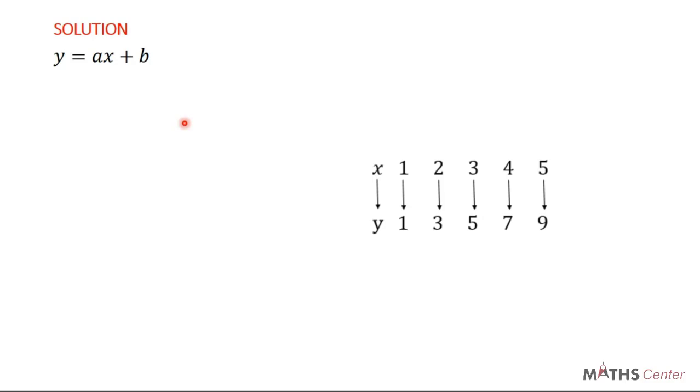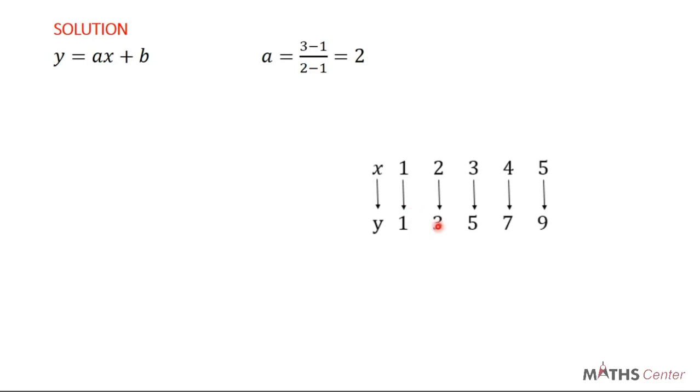Very simple. So let's find A. We are saying that A is given by the constant difference of the codomain divided by the constant difference of the domain. The constant difference of the codomain is 2. Constant difference of the domain is 1. So you get 2.